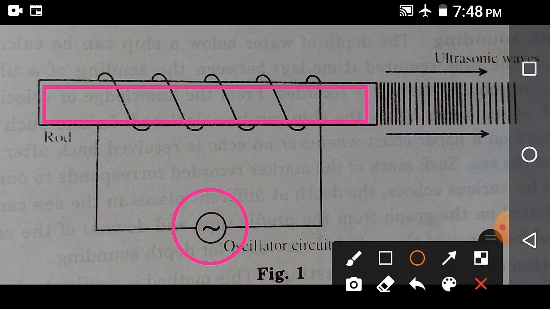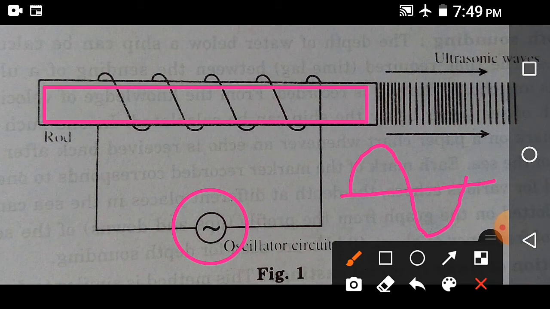The alternating current produced by the oscillator circuit is sinusoidal. It will first increase, go to the maximum, then decrease, then go to the negative side and come back to 0. This is the nature of the alternating current produced by the oscillator circuit.